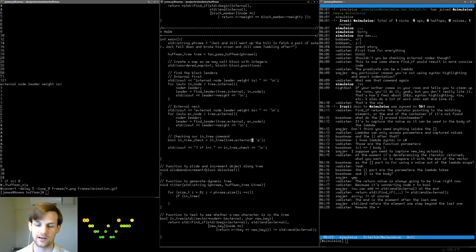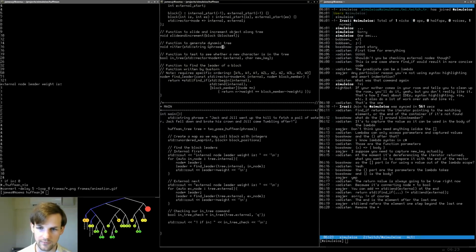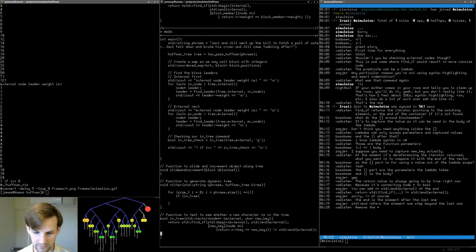And let's go up here and add in a Huffman tree up there. So entry vitter Huffman tree. Good. Down to the bottom. Entry, and what do we need to read in? It'll be tree.external and the character. So it's going to be phrase of I. No semicolon needed there. And I misspelled phrase.